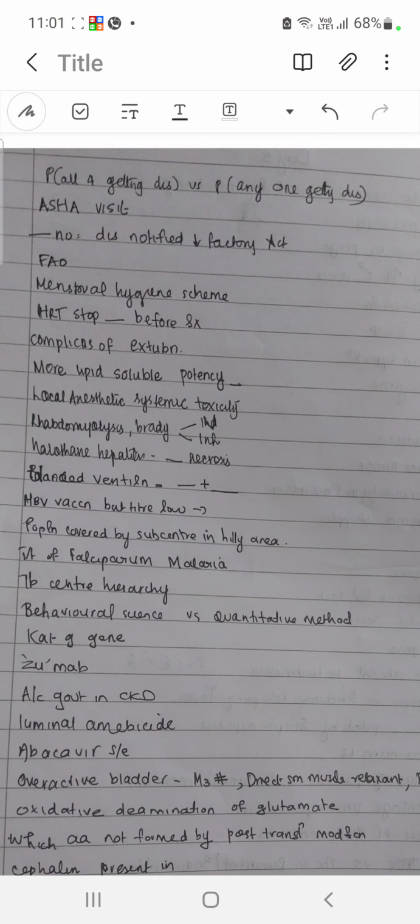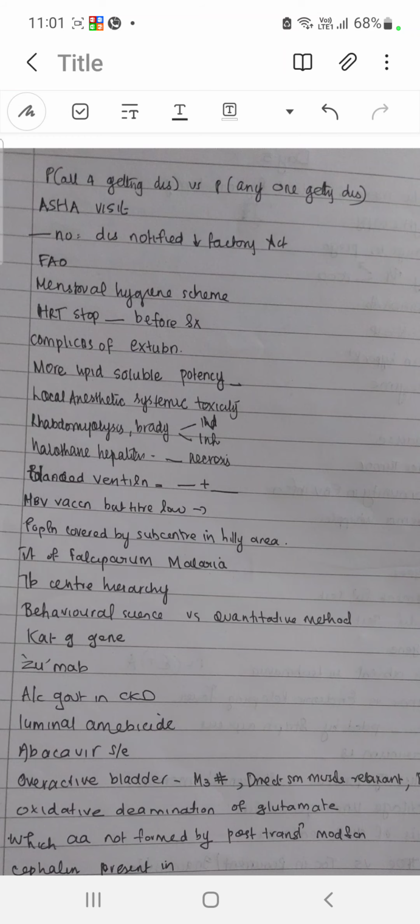How many diseases are notified in Factory Act? 29. Food and Agriculture Organization, food. So it is about nutrition. Fishery, farming, forestry. Menstrual hygiene scheme, you have to remember that sanitary pad is free, and total number is 6. Each one will have 1 rupee, total 6 rupees for 1 pack.